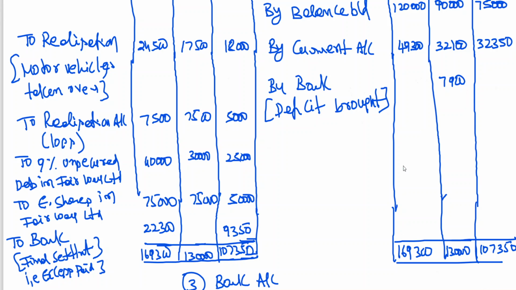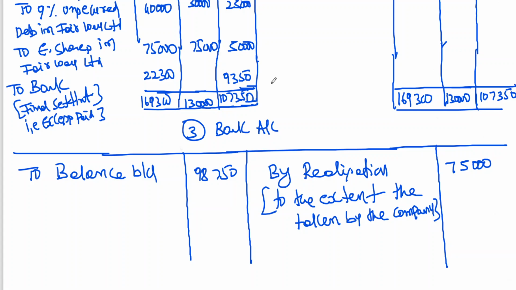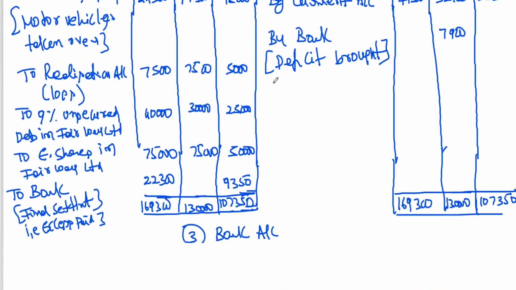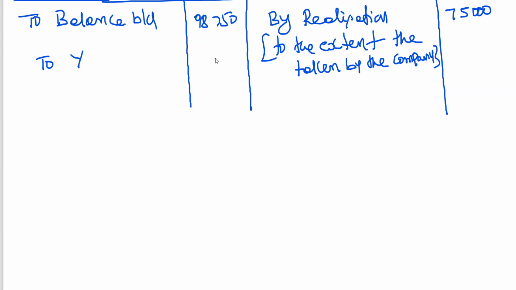Now after transferring these balances to the bank account, if the bank account is closed, our problem is correct. Let us check that. So here I am writing, to who brought the cash? Y. How much he brought? 7,950. Now you are making payment to whom?